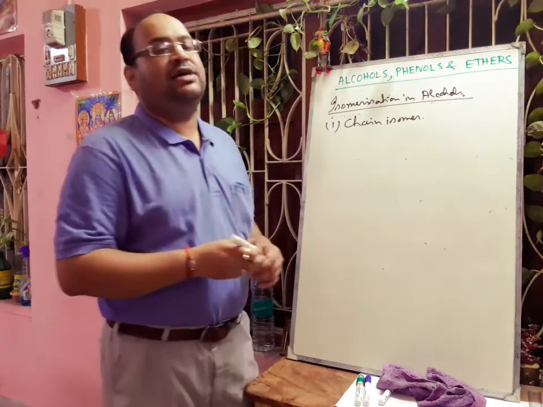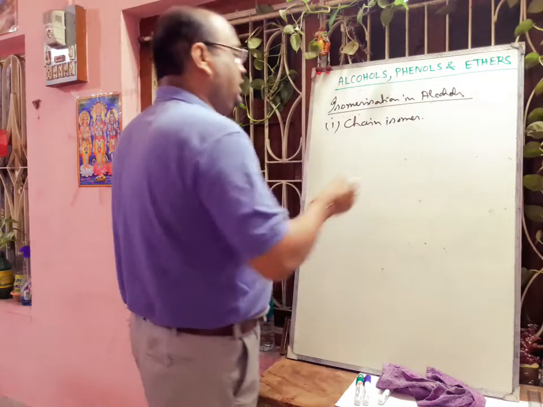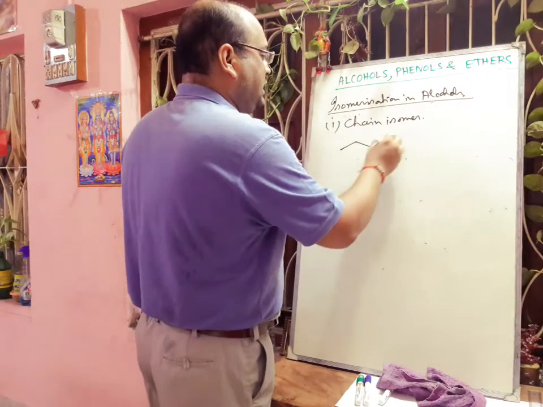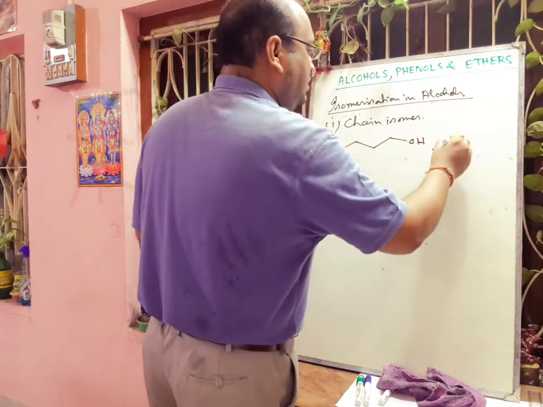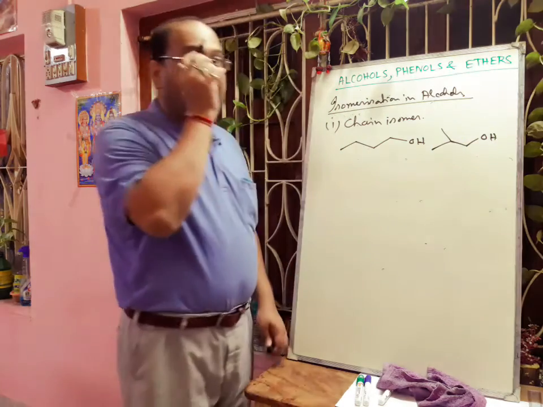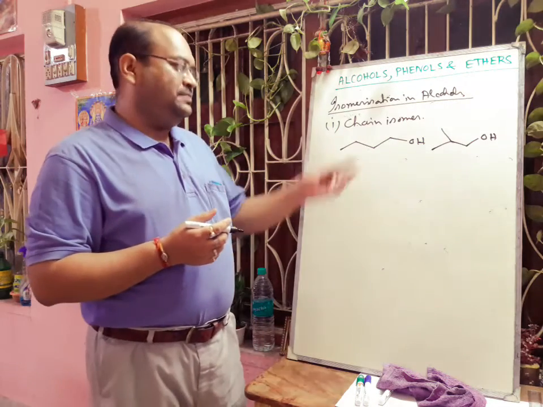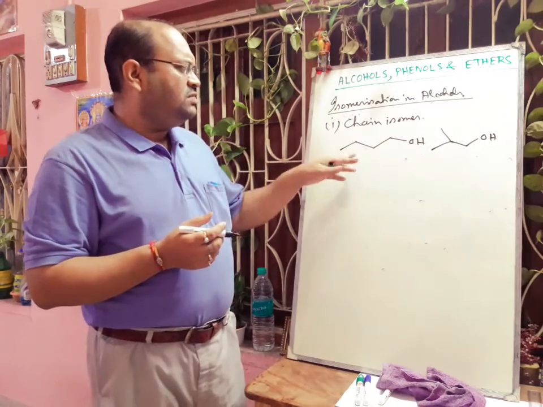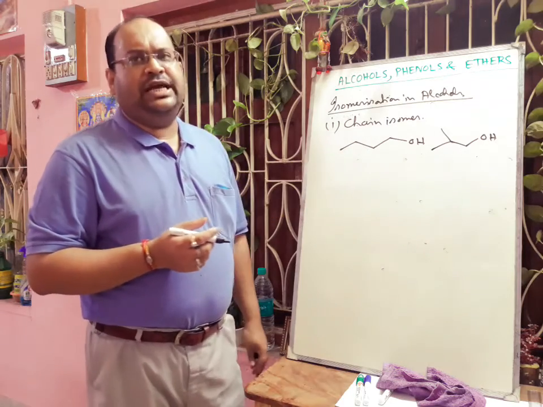We know that isomers have the same molecular formula but different structure. So here only the alkyl chain will be different. This is n-butanol and this one is called isobutanol. Because of the different chain, these are called chain isomers.